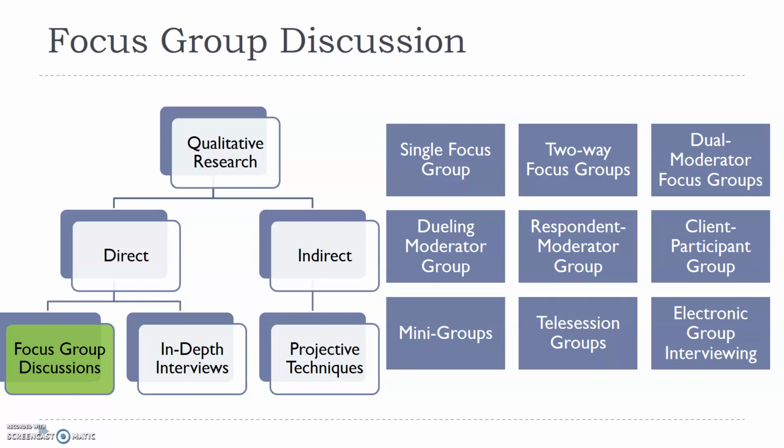In the dueling moderator focus group, there are two moderators. Sometimes, if the majority of the respondents have similar viewpoints, one or two members may not bring an opposite point of view, so they may get marginalized. In that case, one moderator will deliberately take the opposite direction.